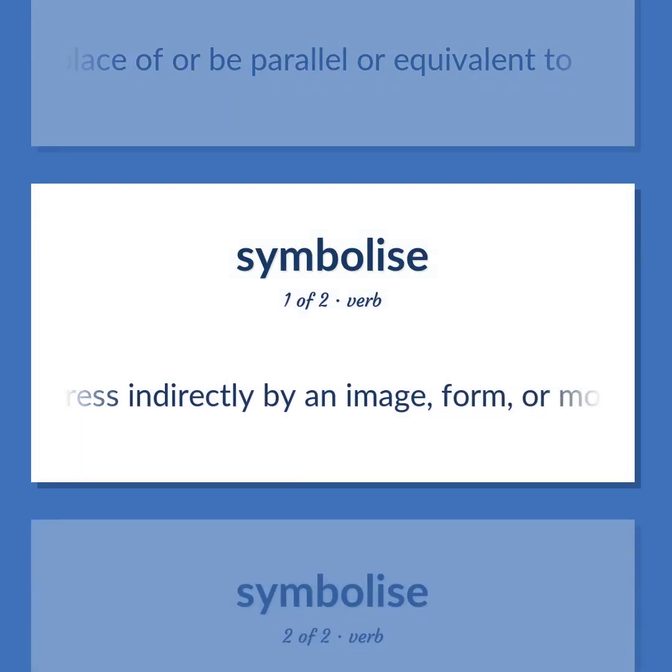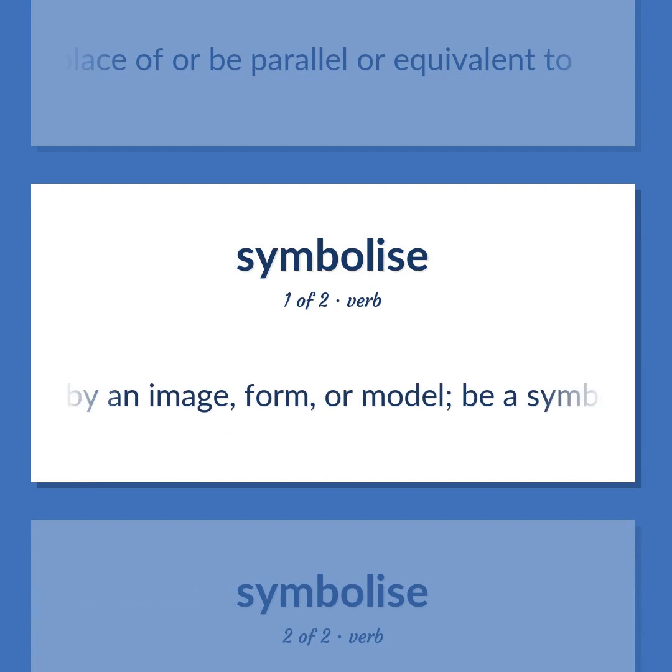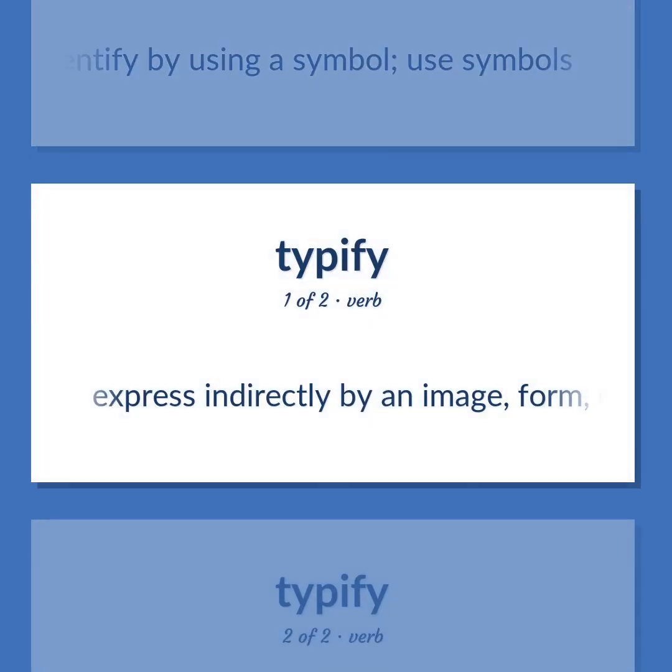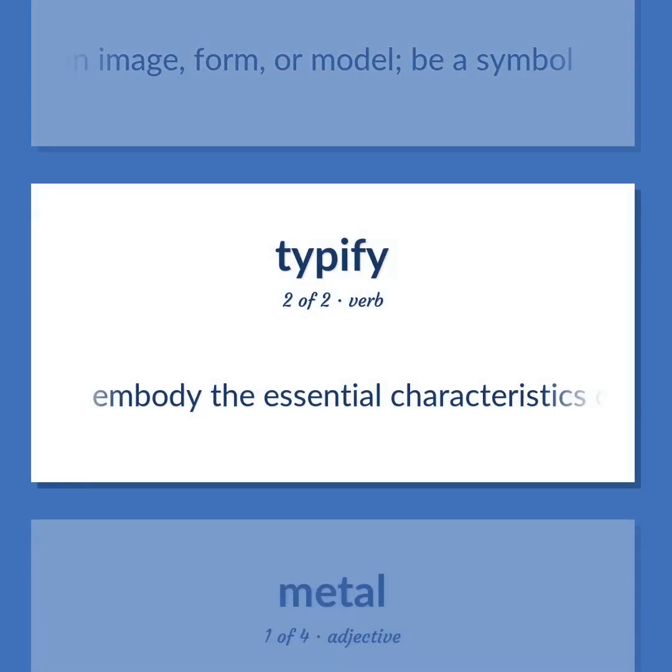Express indirectly by an image, form, or model. Be a symbol. Represent or identify by using a symbol. Use symbols. Embody the essential characteristics of or be a typical example of.